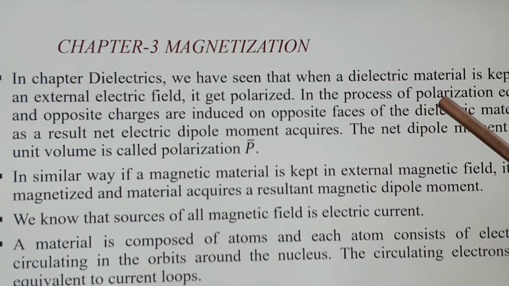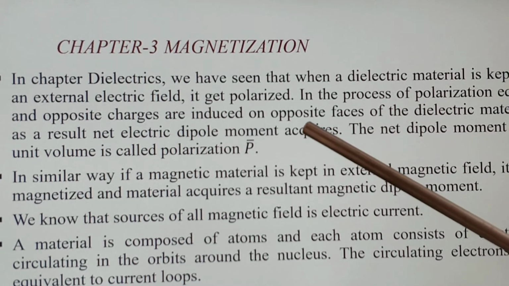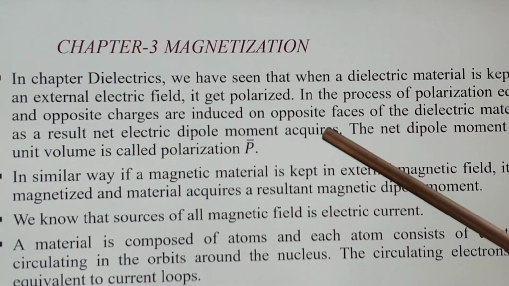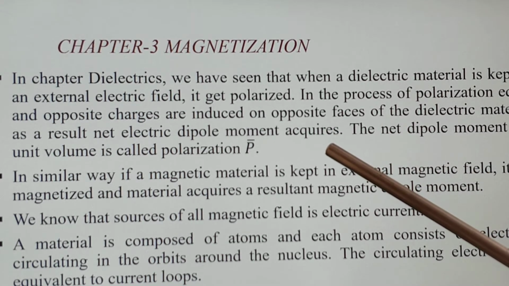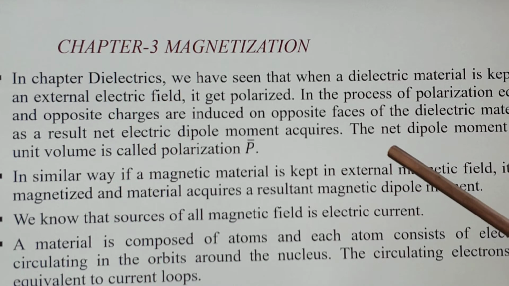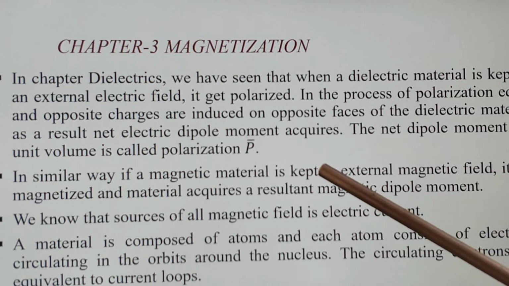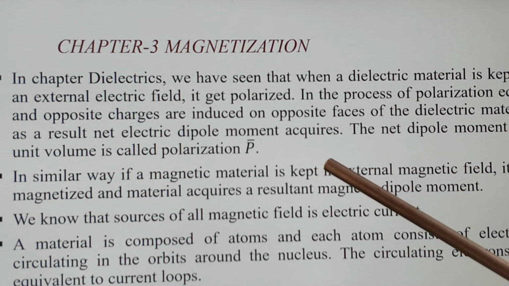In the process of polarization, equal and opposite charges are induced on opposite faces of the dielectric material. As a result, a net electric dipole moment is acquired.